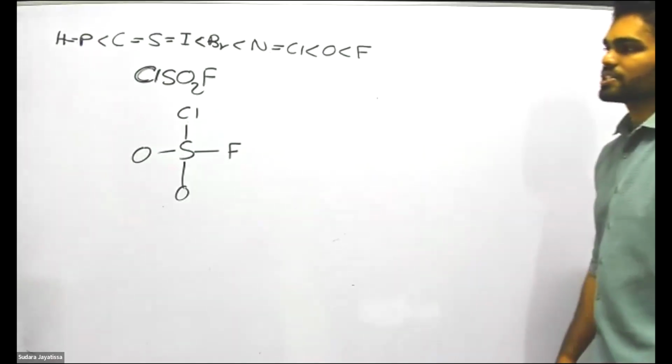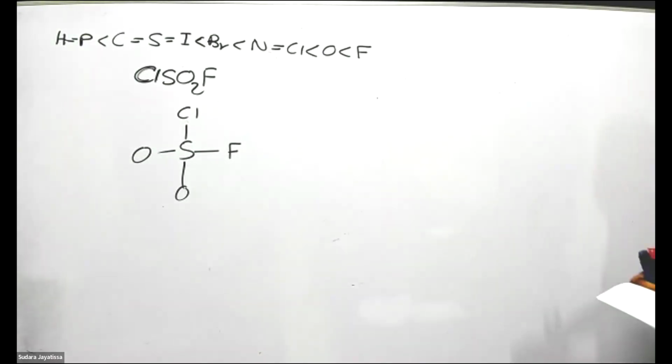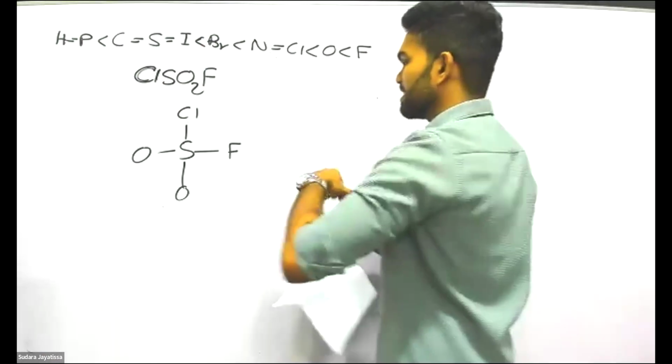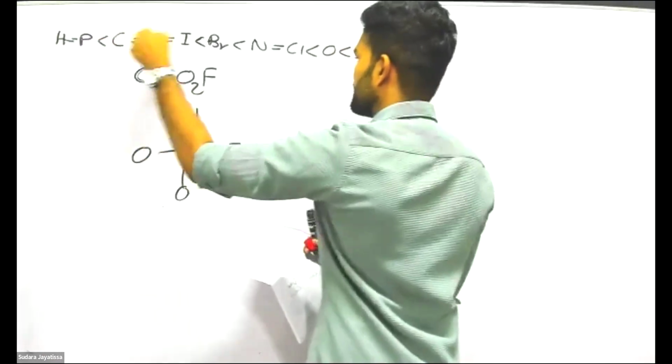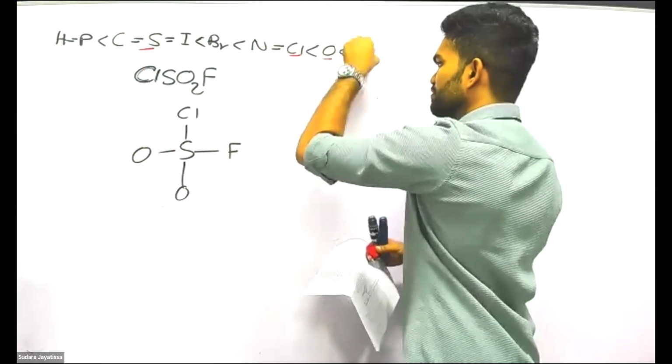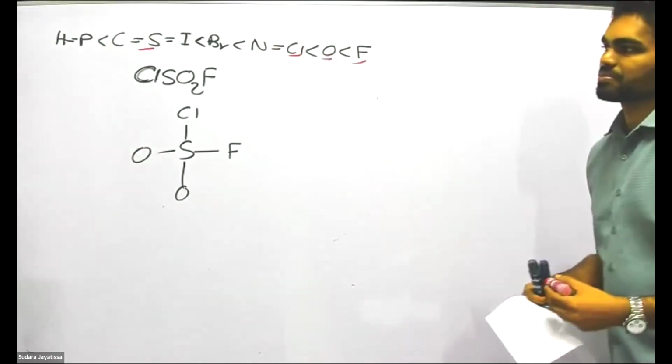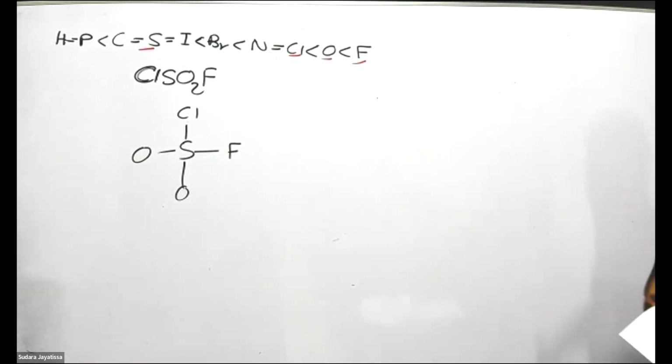According to this order, you can decide which one is less electronegative. Now you can see that order. Sulfur is there, chlorine is there, oxygen, fluorine, everything is there. Right? So sulfur is the lowest electronegative element.